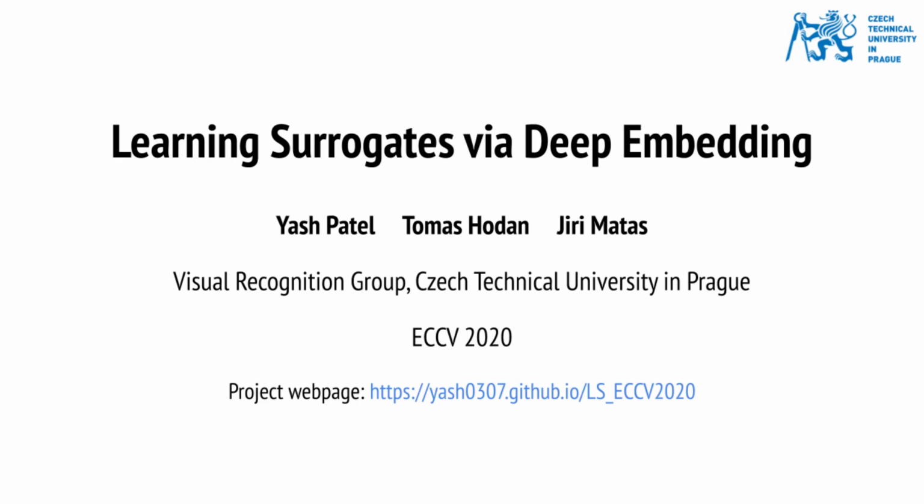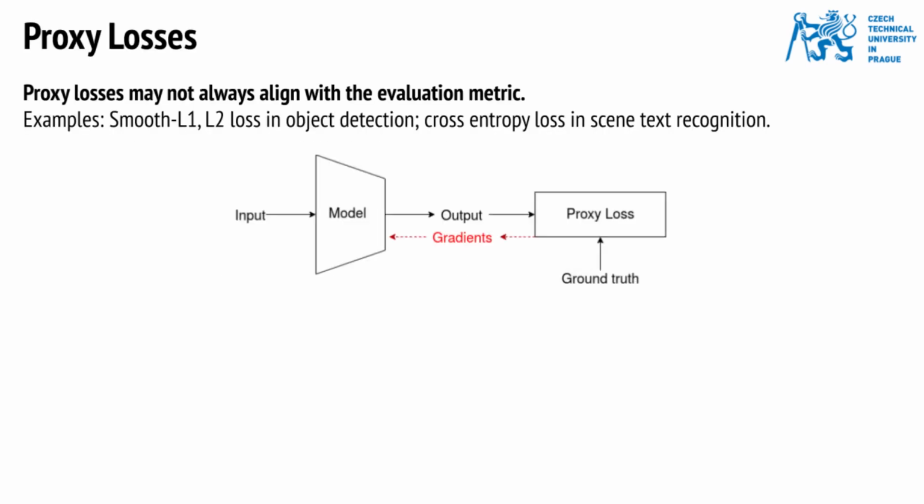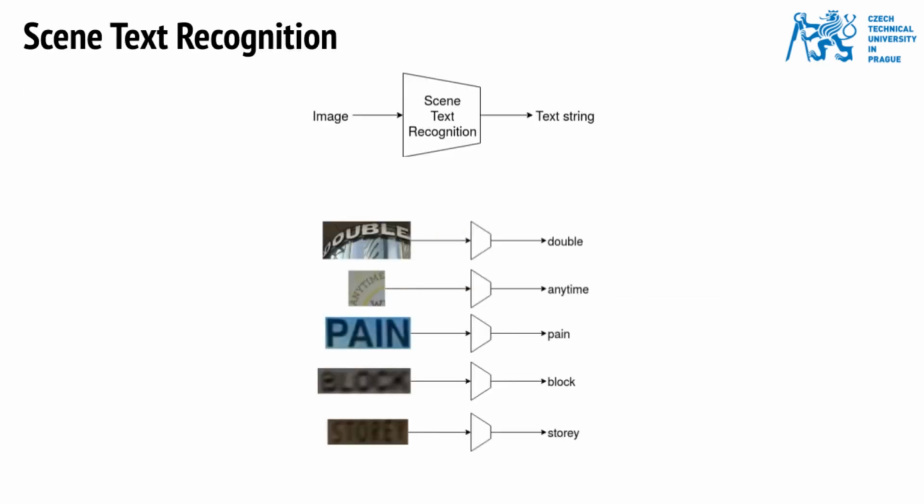We propose a technique for training a neural network by minimizing a surrogate loss that approximates the target evaluation metric, which could be non-differentiable. Neural networks for computer vision tasks are often trained using simple proxy losses that may not align well with the evaluation metric, in turn leading to a suboptimal performance. As an example, consider scene text recognition, where the task is to generate the transcriptions from the images of the cropped words.